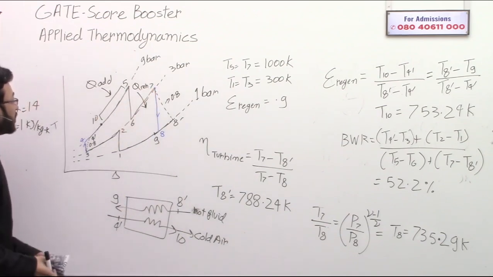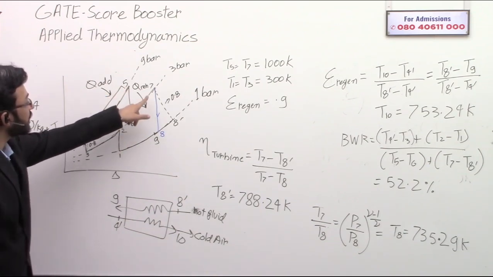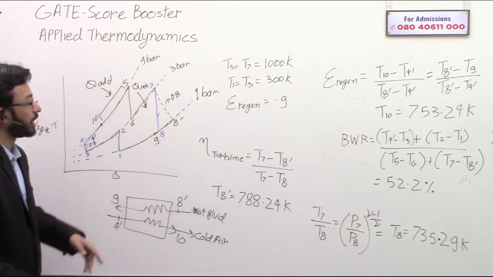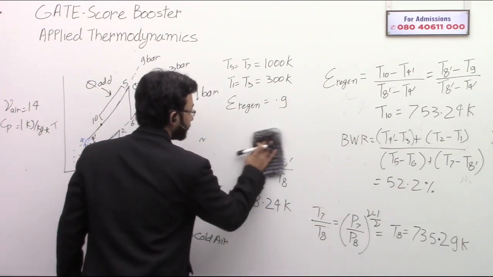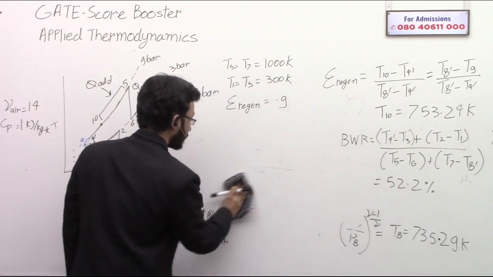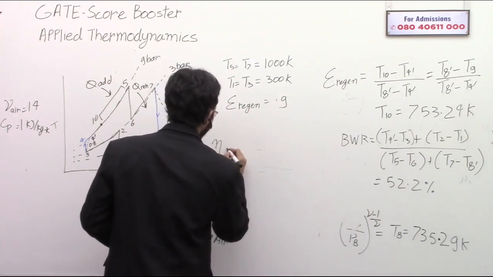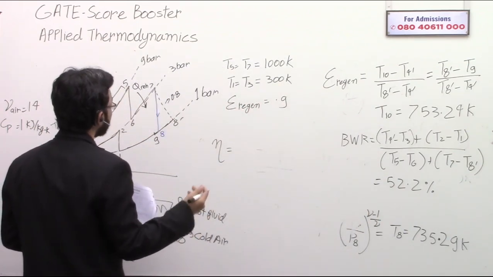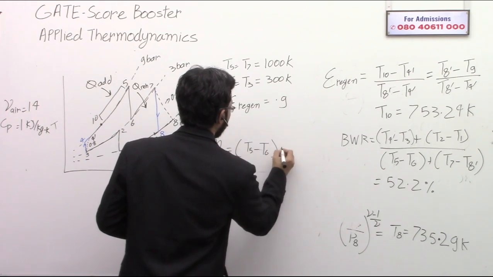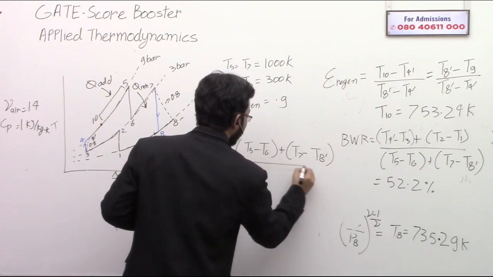So there are two heat additions. The first heat addition is occurring from 10 to 5 and the second heat addition is occurring from 6 to 7. The work output is definitely from 5 to 6 and 7 to 8. So let me write them down. The thermal efficiency is the total work, T5 minus T6 plus T7 minus T8 dash, divided by the heat addition.